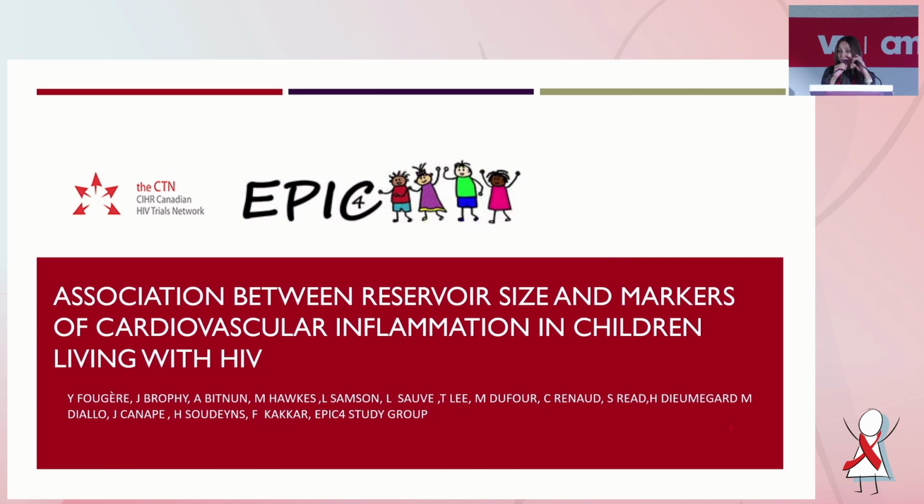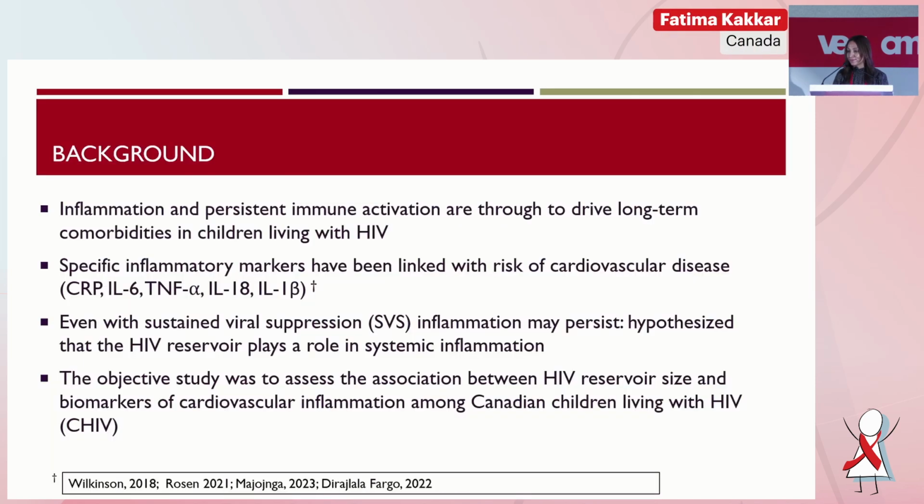Jason, and I think as your last talk, a lot of this is going to be old news. So I can flip through the background very quickly. I think it's well agreed upon right now that inflammation and persistent immune activation are driving long-term comorbidities in children living with HIV. And there have been some specific inflammatory biomarkers linked with risk of cardiovascular disease, and these are listed here. What's interesting is that even with sustained viral suppression, and this is data from adults, inflammation persists,